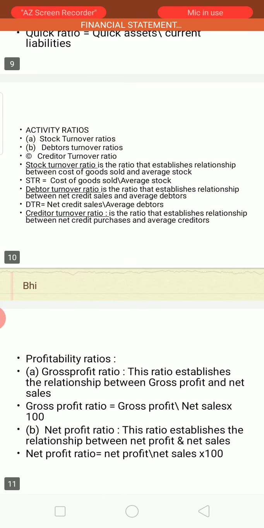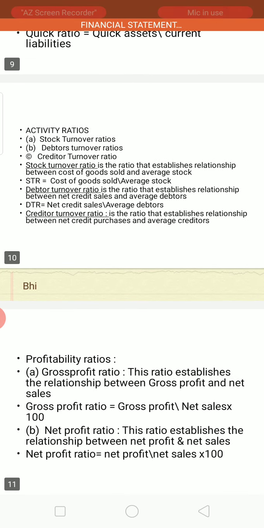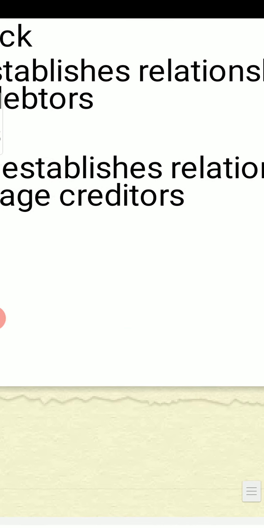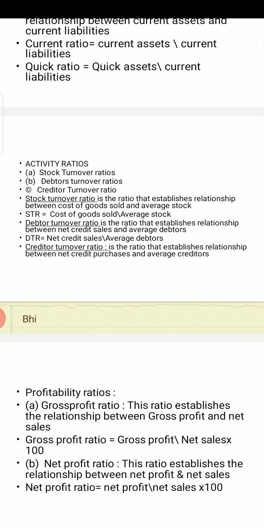The next is profitability ratios. Now profitability ratios are further classified into 2 categories: gross profit ratio and net profit ratio. Gross profit ratio is the ratio that establishes a relationship between gross profit and net sales. Gross profit we obtain from the trading account. The formula for gross profit ratio is gross profit upon net sales into 100.